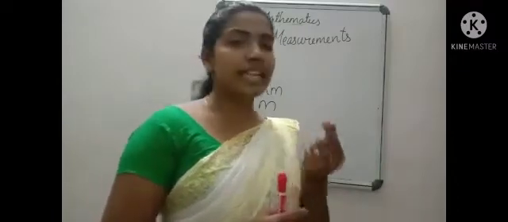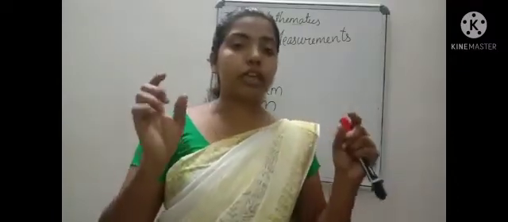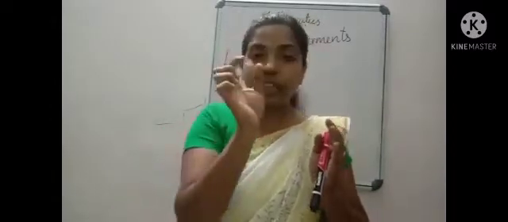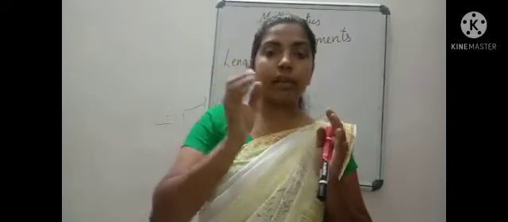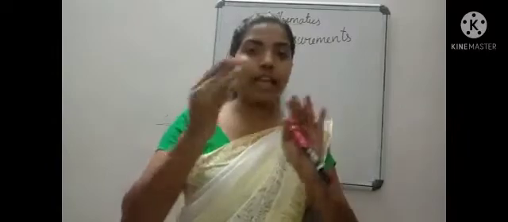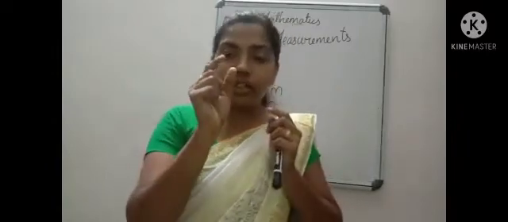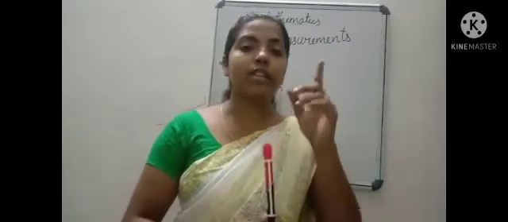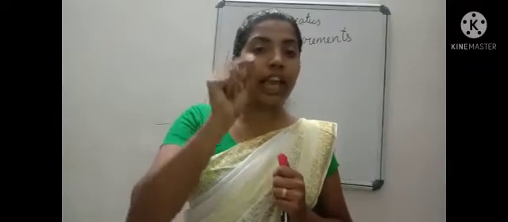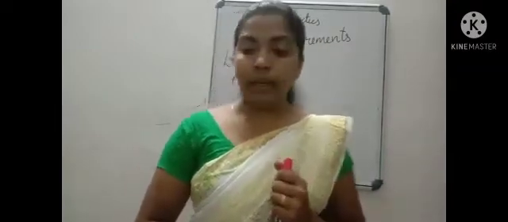Now, do you know what a centimeter is? If you take your measuring scale, can you see the distance between 1 and 2, or between any two consecutive numbers, that means 3 and 4 or 8 and 9? The distance between two numbers, that measure is called 1 centimeter. And within this 1 centimeter, you can see 10 small divisions and each small division is called 1 millimeter.